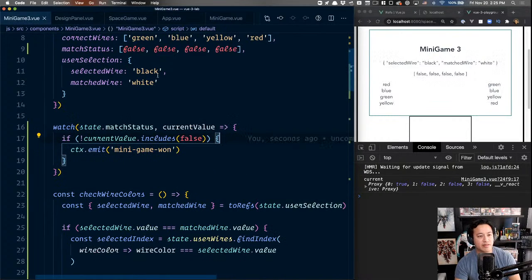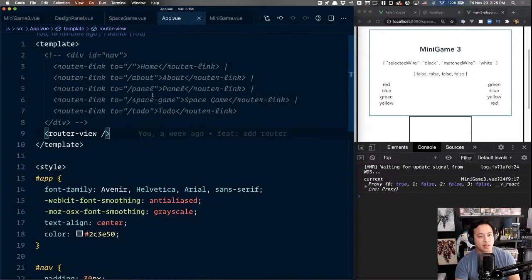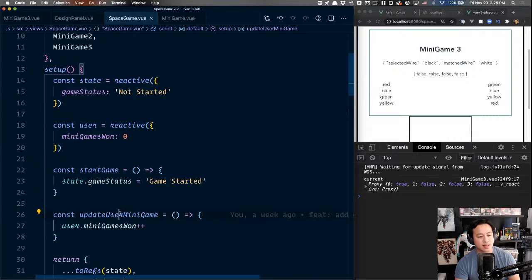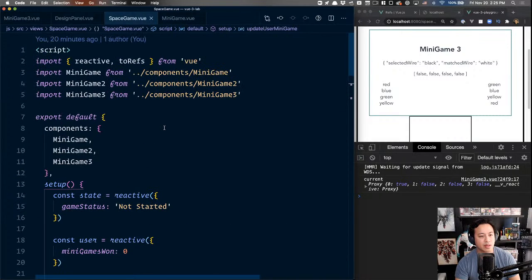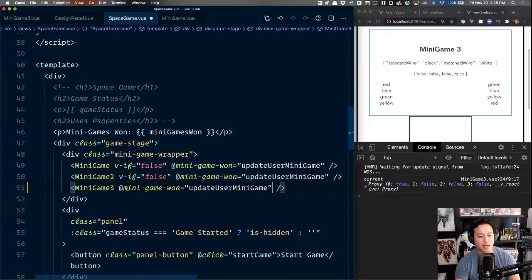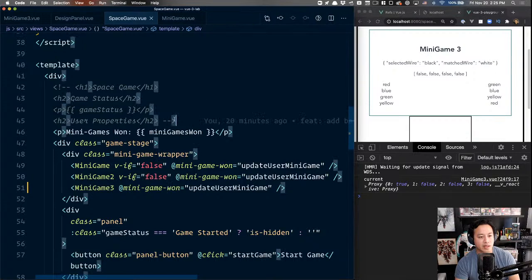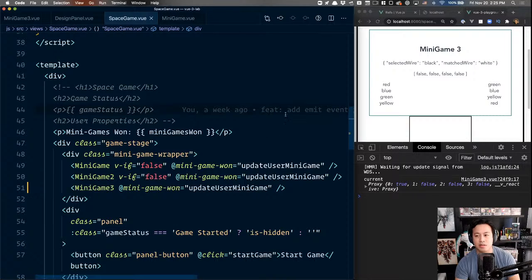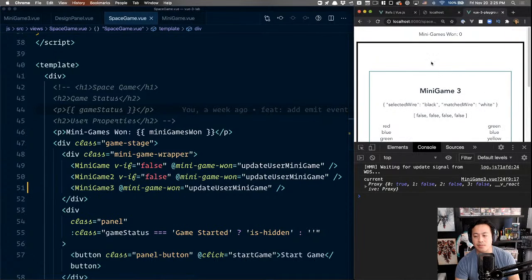So if we go ahead and save that, and then jump over to spacegame.view, we're going to see that we have to pass this update user minigame into our component, so that when the minigame is won, we actually update it at a larger state right here. Now minigame 1 is still visible up here, which is great.